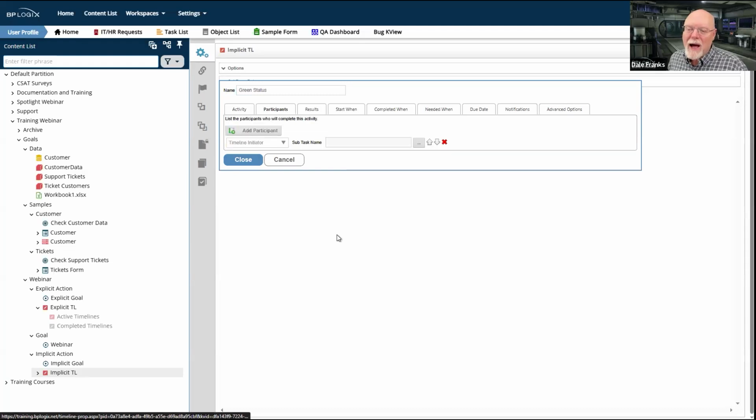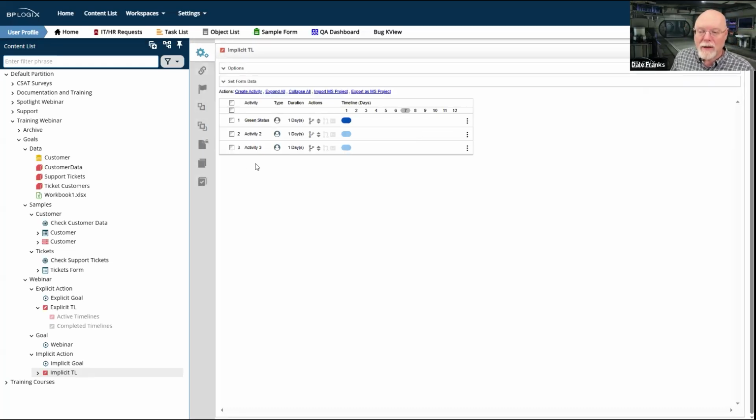Now, green status is assigned to one person, timeline initiator in this case. And so if there are 1 or 2 tickets, then this is going to run. What if there are more tickets? Whatever the number is, we arbitrarily have 1 through 7, but that could vary.